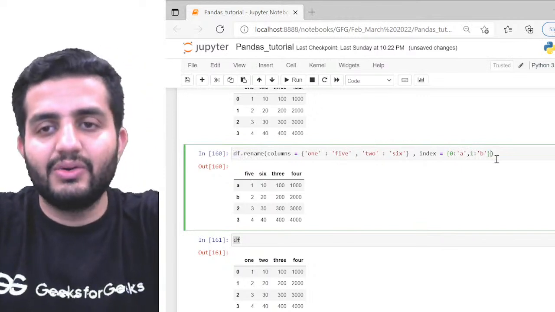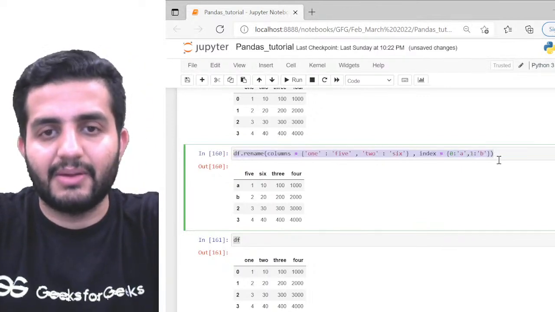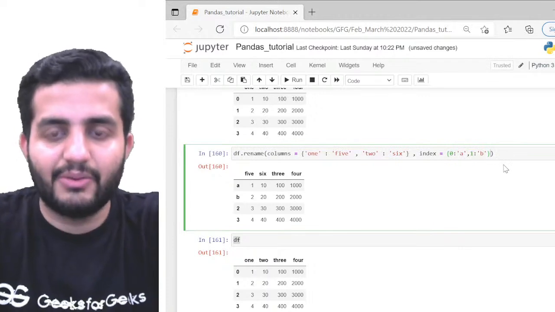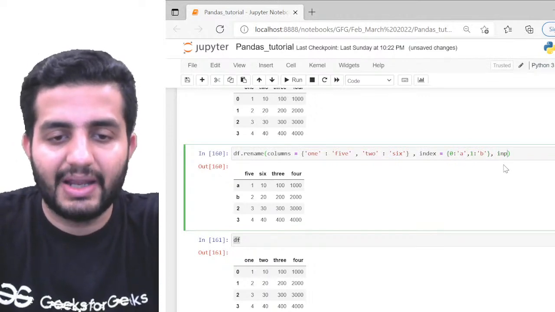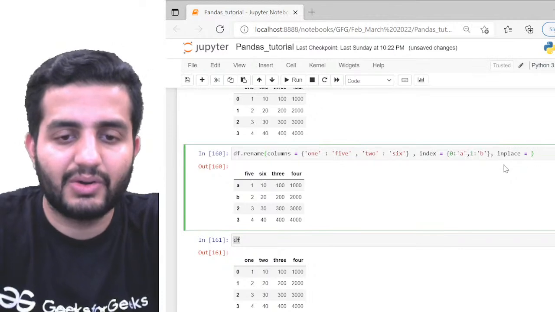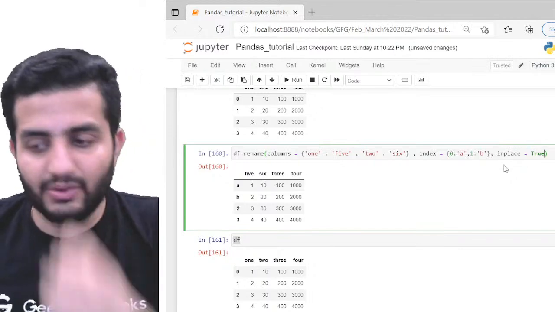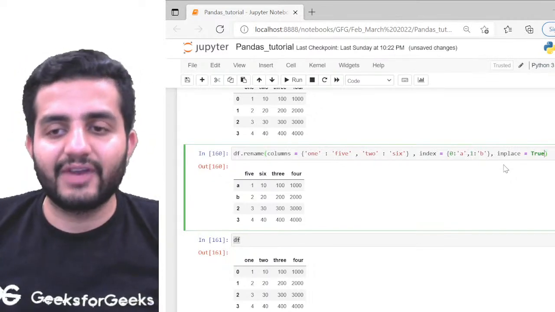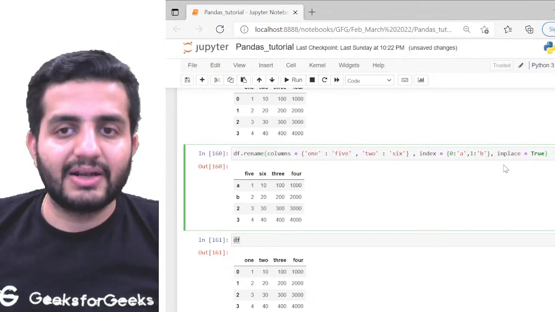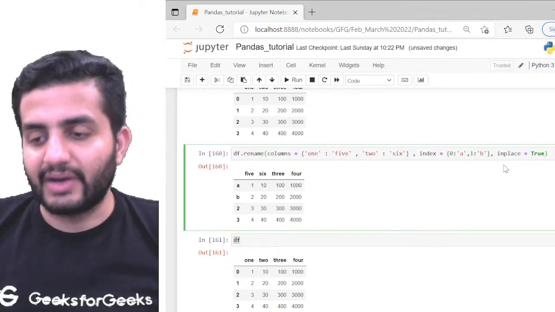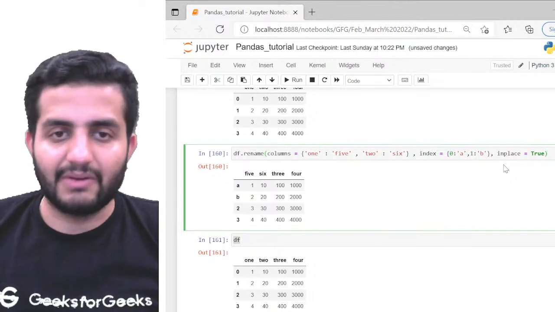Or you can add one argument here, called inplace. If you write inplace equal to True, it's going to replace the original data frame with this modified version of the data frame. This is what it will do.